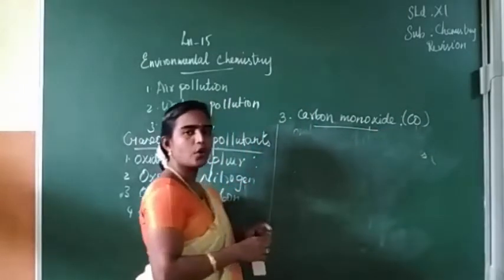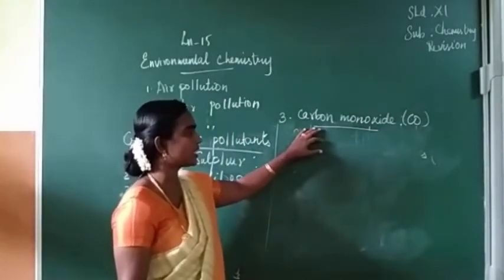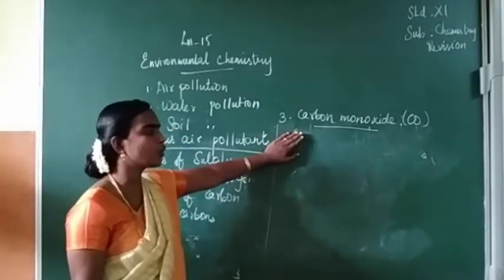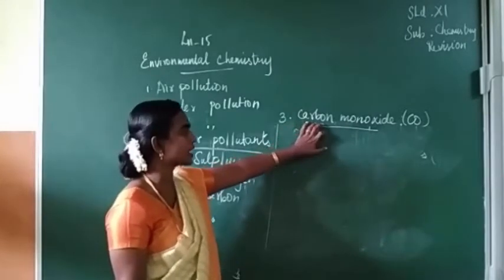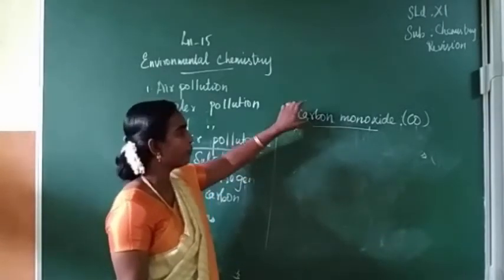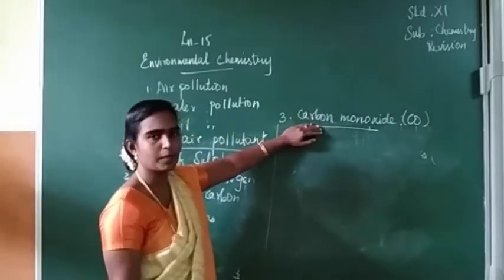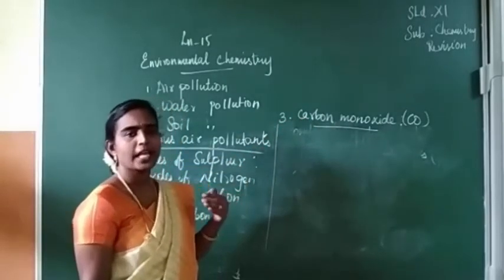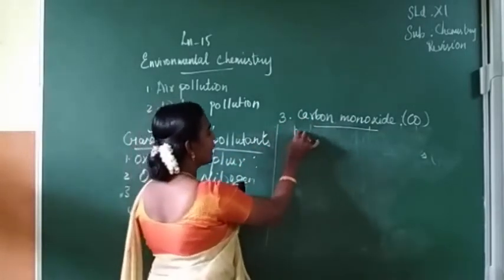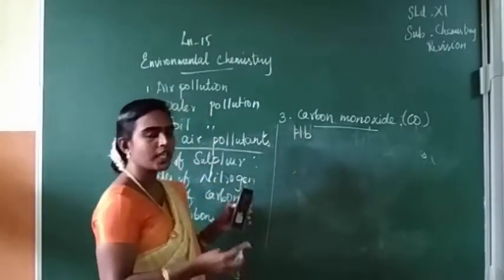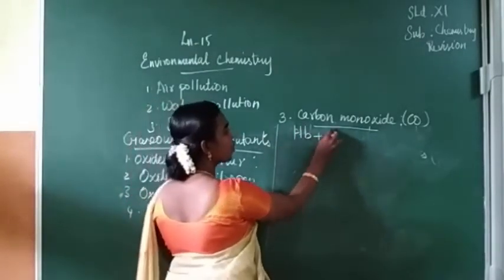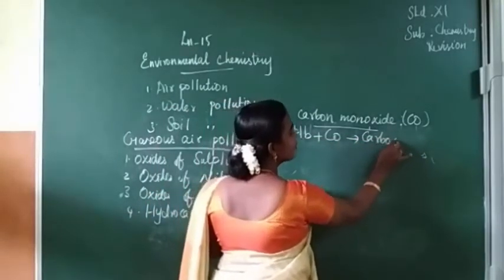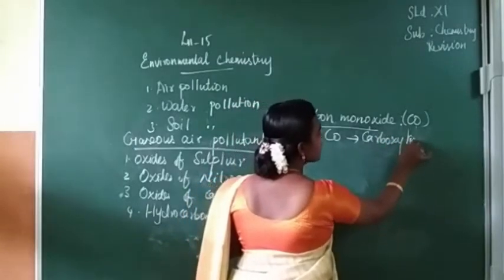The main reason for the production of carbon monoxide is incomplete combustion of fuels. Mostly automobile exhaust produces this carbon monoxide gas. The main effect is that when a person inhales carbon monoxide, it combines with hemoglobin. So when carbon monoxide combines with hemoglobin, it forms carboxyhemoglobin.